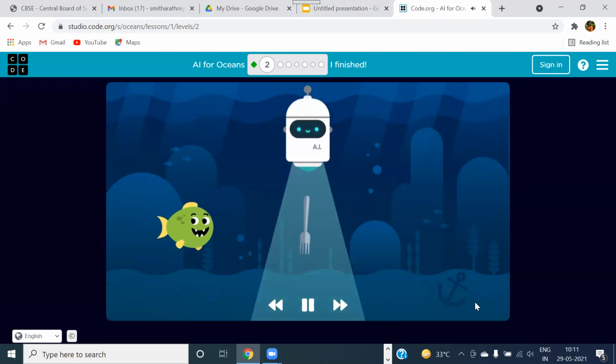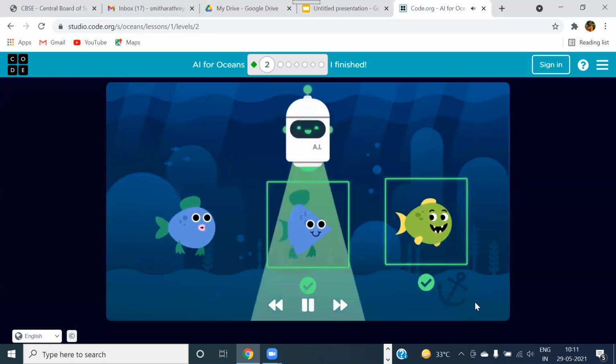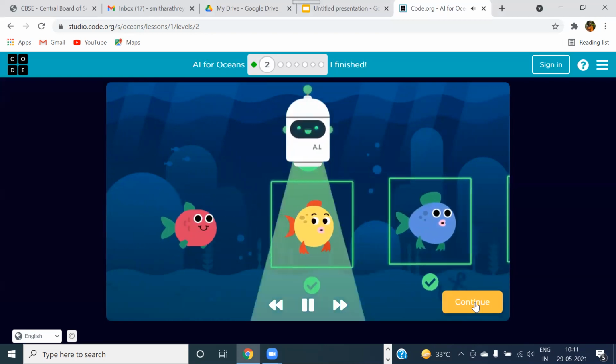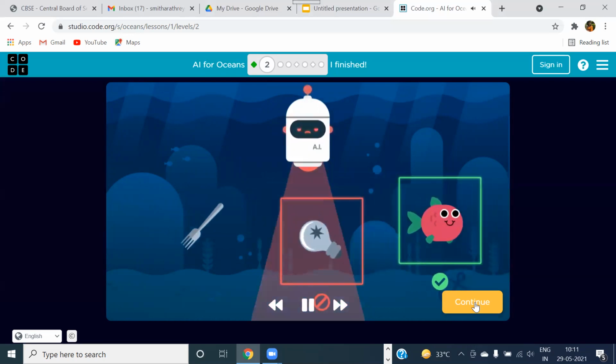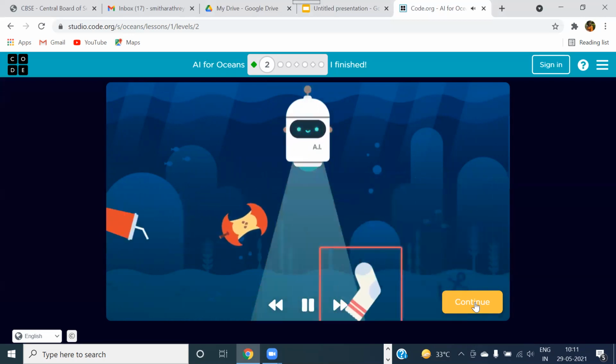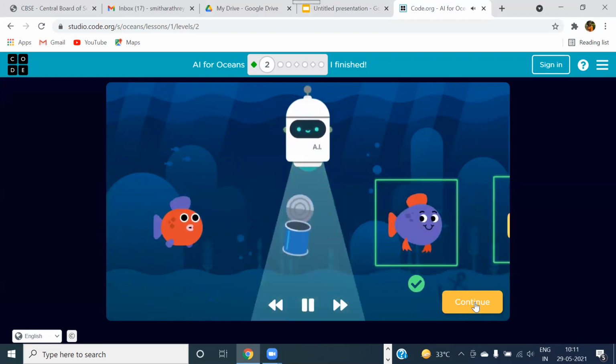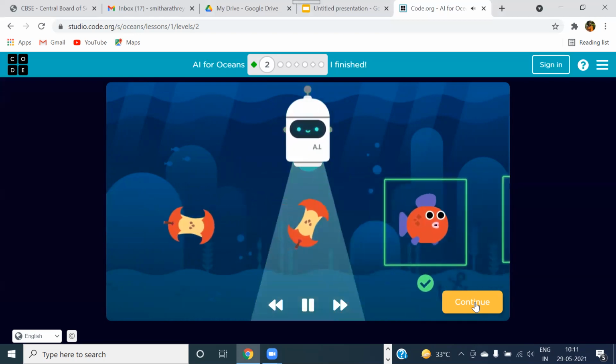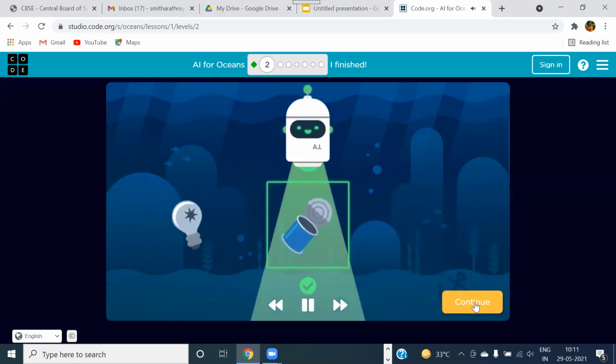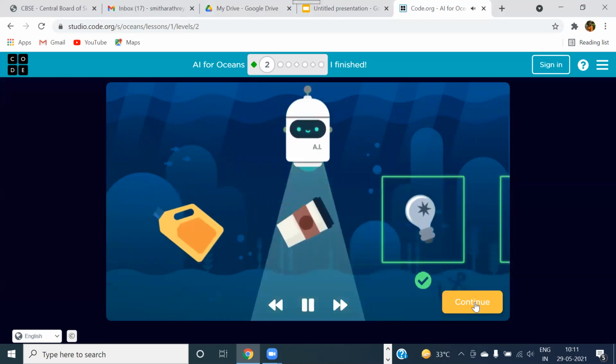Click on run. It's fine till here. See how it is going. It's okay now. But there is a problem. The can is also going as a fish. That shouldn't have happened. Let me click on continue.